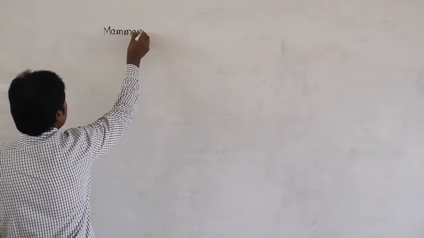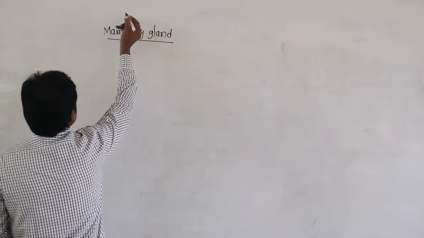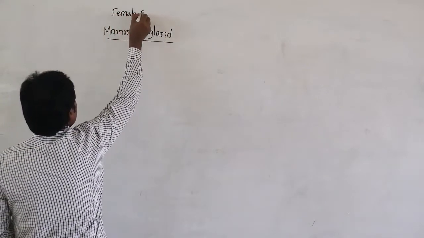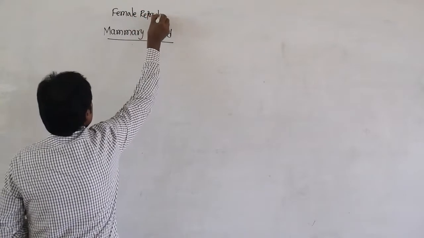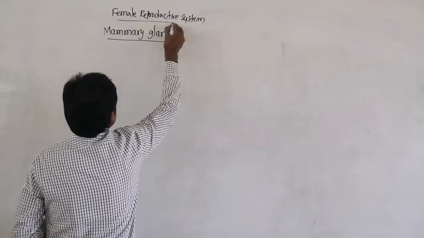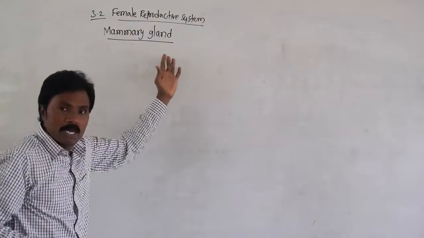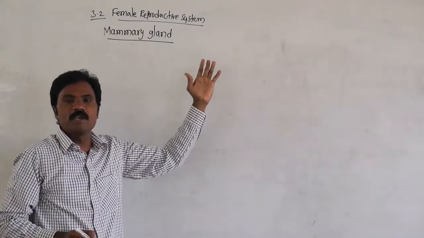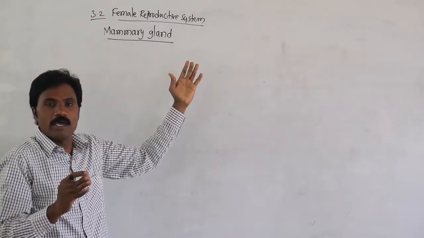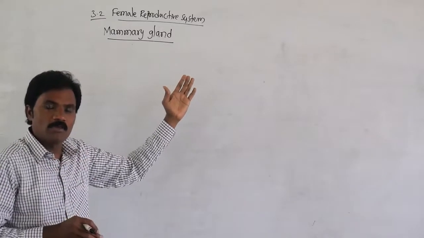This is the continuation of the female reproductive system: the mammary glands. How many mammary glands are present? One pair of mammary glands are present.